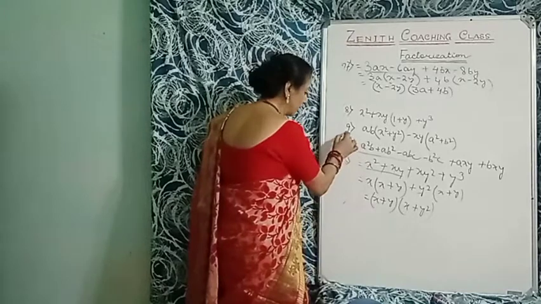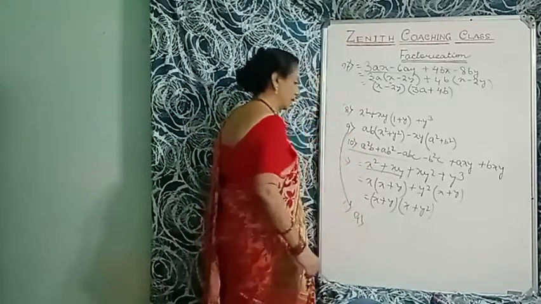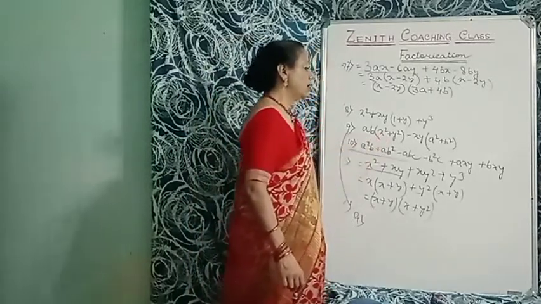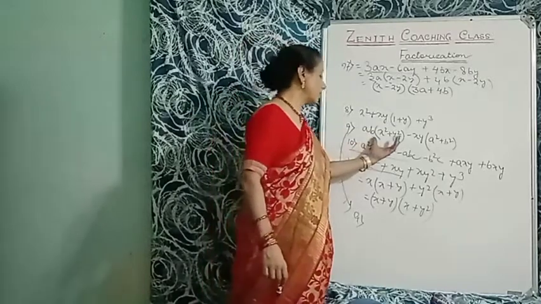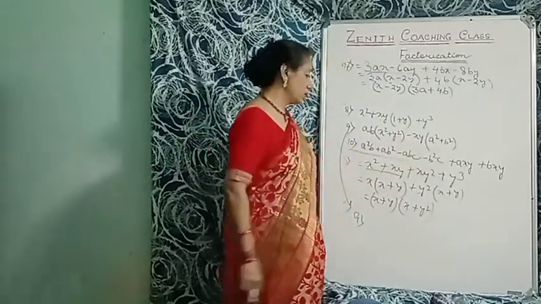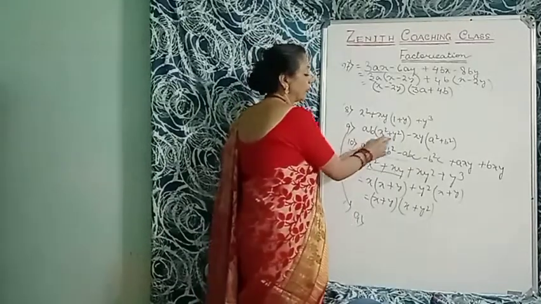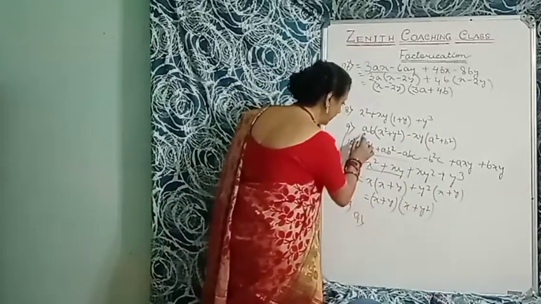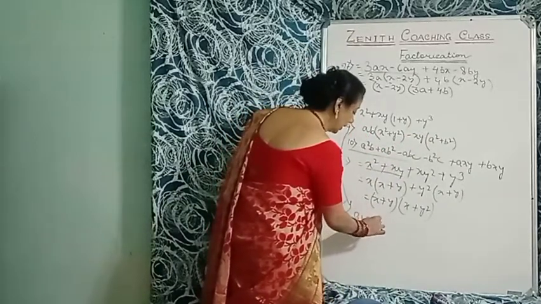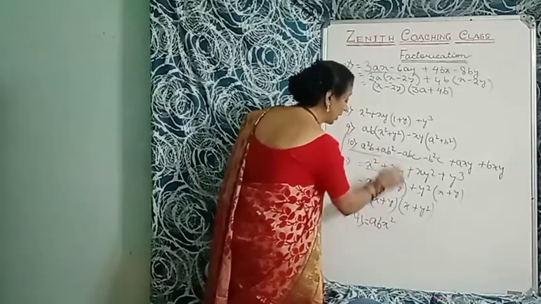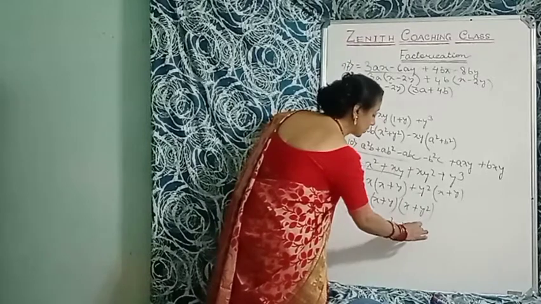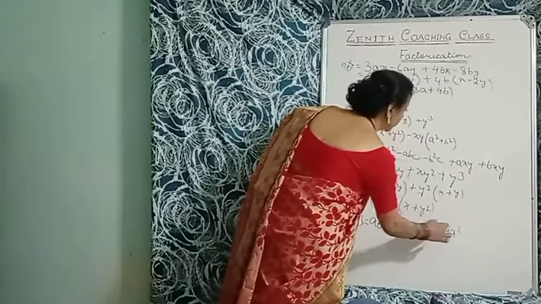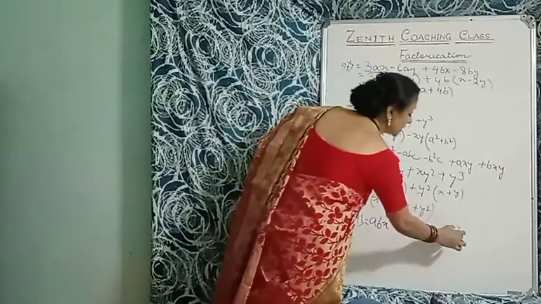Okay. Now question number 9. AB in bracket x square plus y square minus xy in bracket a square plus b square. There is x square plus y square, there is a square plus b square. Different. So again you have to multiply with AB and multiply a square plus b square by xy. Okay, so AB x square plus AB y square minus xy a square minus xy b square.